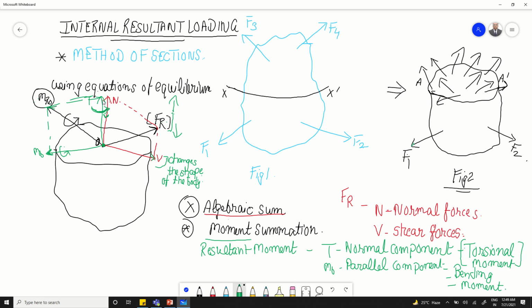One component, perpendicular to the exposed area or normal to it, we call the torsional moment, and this torsional moment is responsible for creating a twisting effect in a body. The other component of moment, which is parallel to this exposed area, we call the bending moment, because this moment is responsible for creating bending in a body.